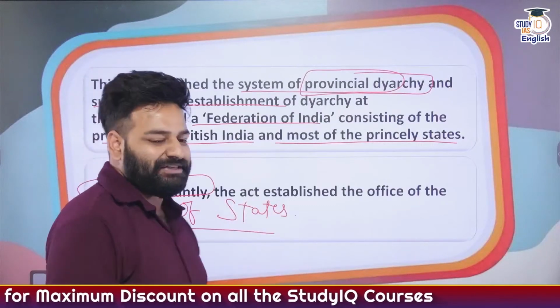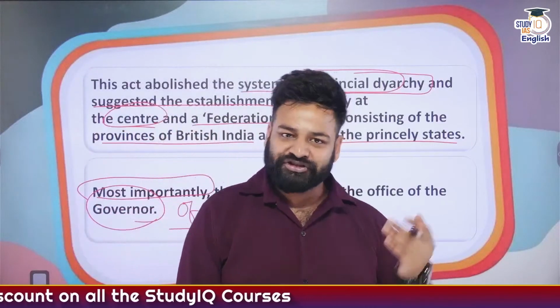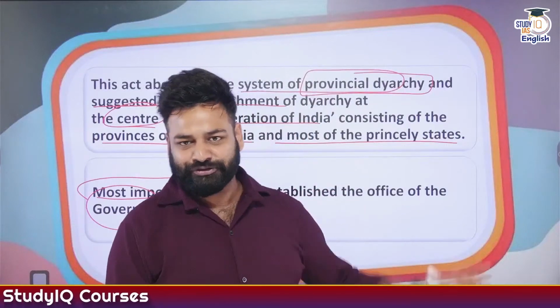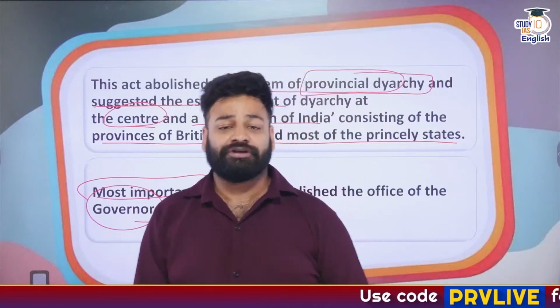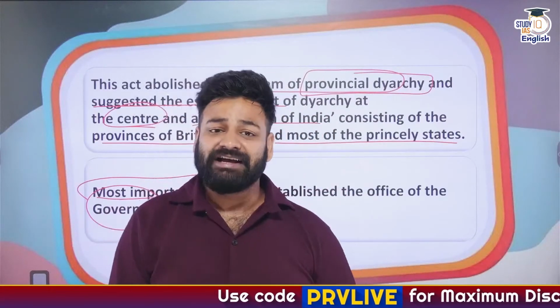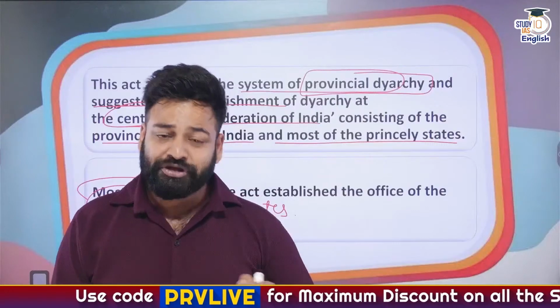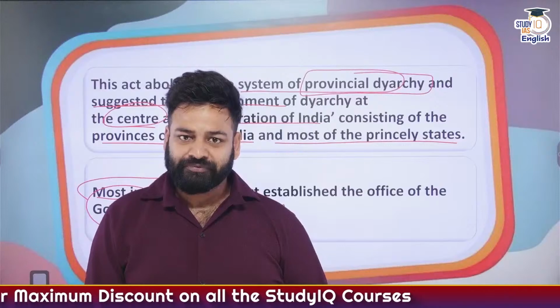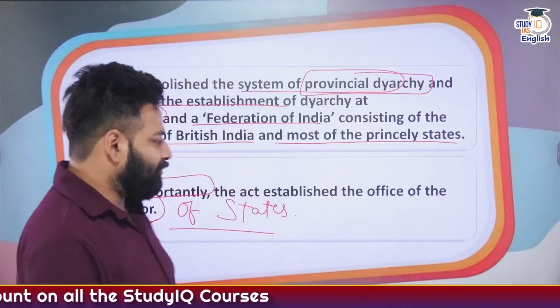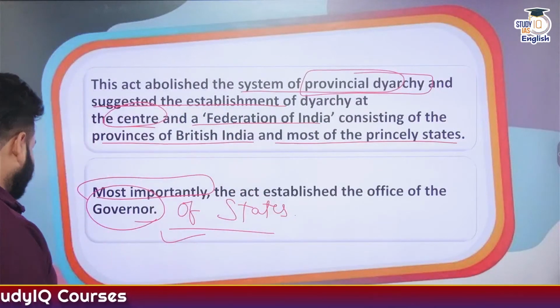So, as we can see, we have got the dual government in India, the central government as well as the state governments. This is what was mentioned in the Government of India Act of 1935, and we have got the governors of the states as well. Each and every state along with the union territory possesses the governor or the lieutenant governor. So this is the outcome of the Government of India Act 1935.